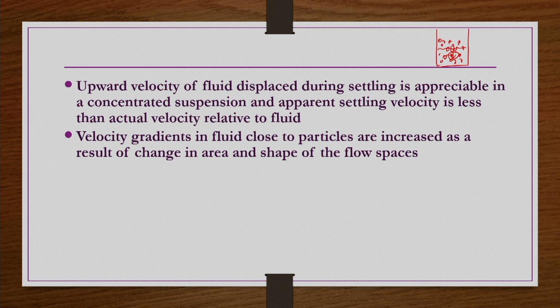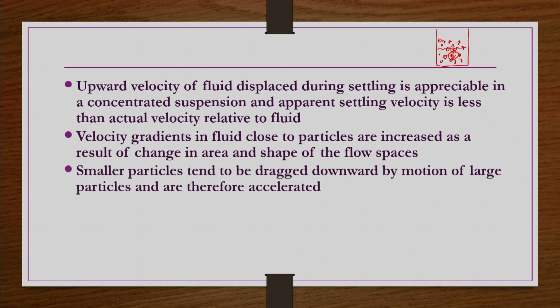But in general, if you have particles of wide size and shape, their surface area and shape would be different. Because of that, velocity gradients in fluid close to particles will also increase as a result of change in area and shape of the flow spaces. That is the flow available for the particle to settle.